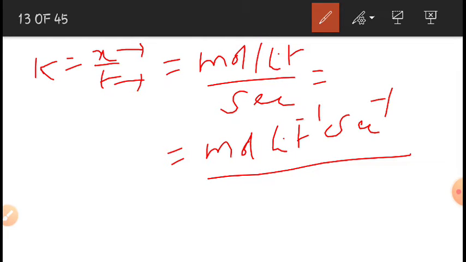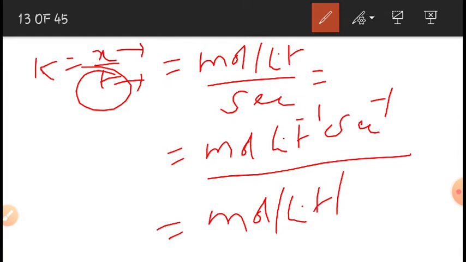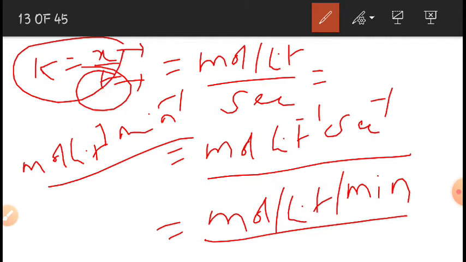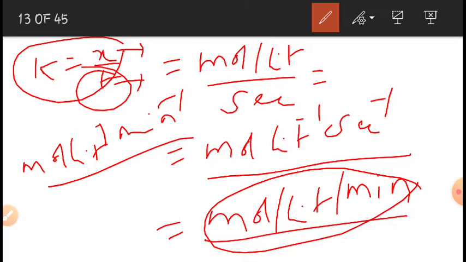These are the units of the rate constant of a zero order reaction. If I take time in minutes, then it is mole per liter per minute, or mole liter inverse minute inverse. So just from the equation we got the units of rate constant.